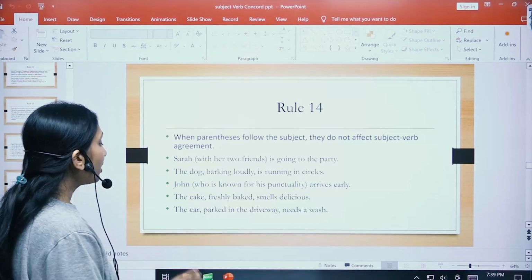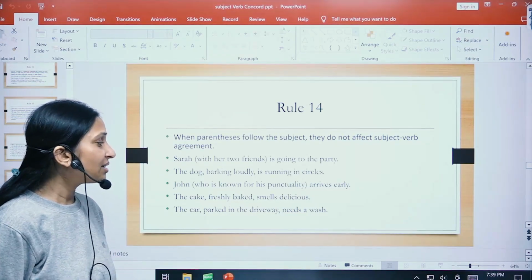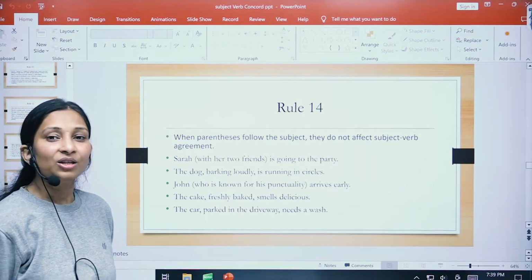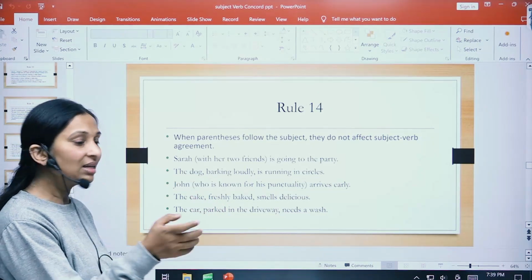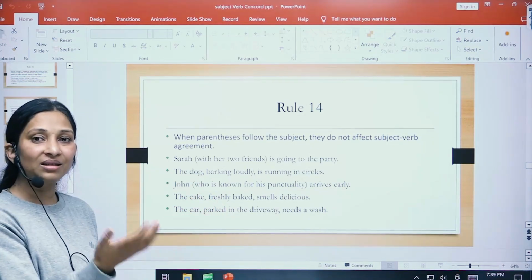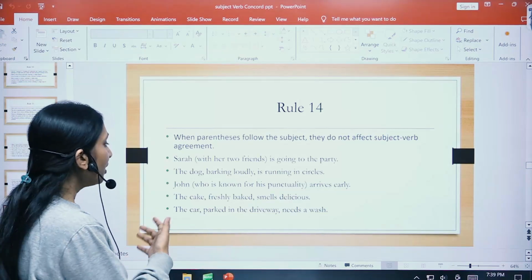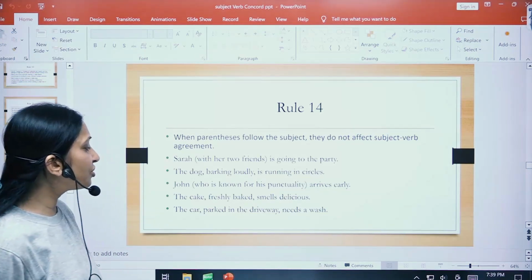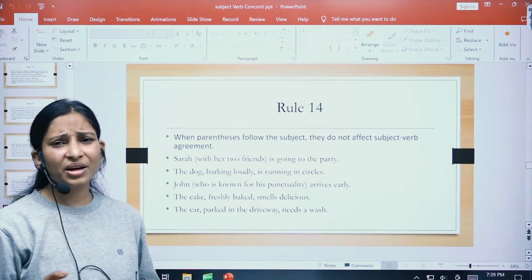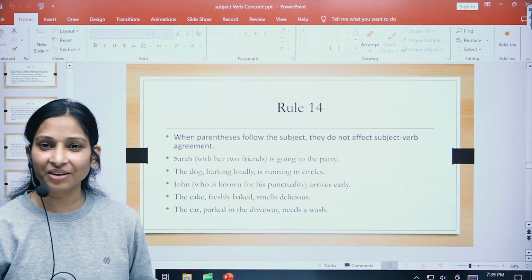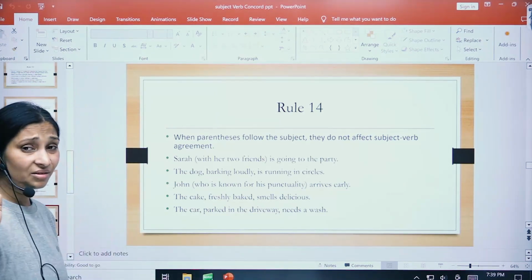The cake, freshly baked, smells delicious, right? So basically freshly baked is just filling the sentence, and the cake smells delicious. The car parked in the driveway, so we're talking about just the car. Parked in the driveway is just the filler thing. So just consider the main subject.